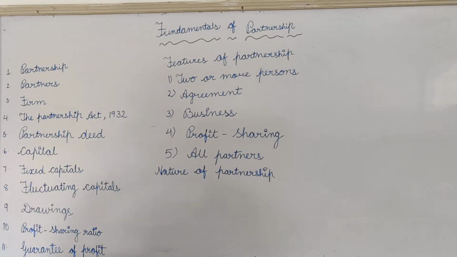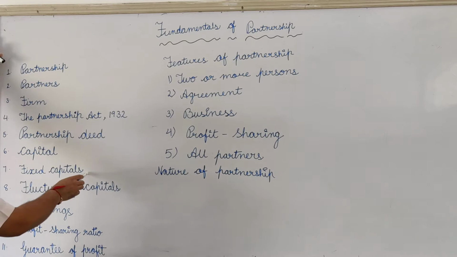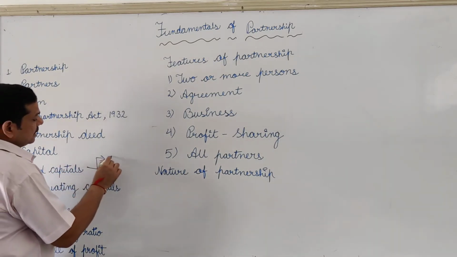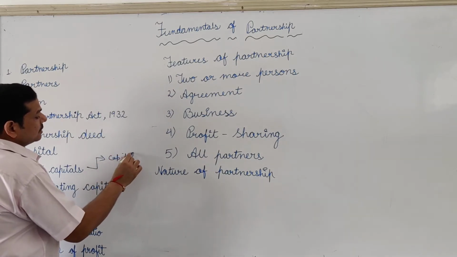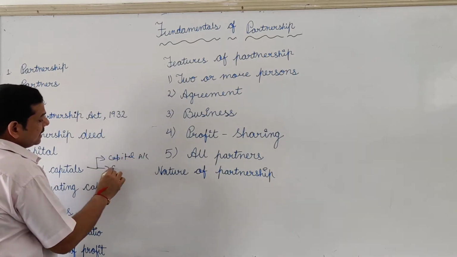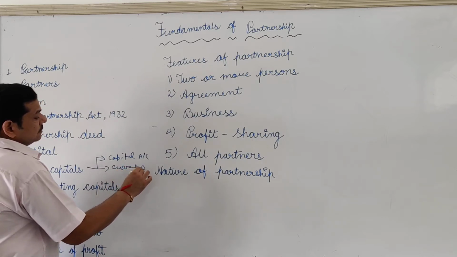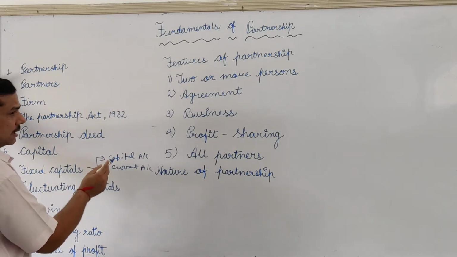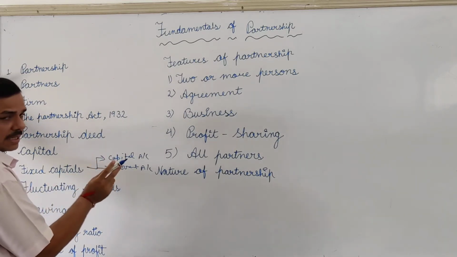Capital is the amount brought in by the partners to become a partner in a firm. Now there are 2 methods of maintaining the capital account. First is fixed capital. Under this we are going to prepare 2 accounts: first is the capital account and second is the current account. The capital account represents the introduction and withdrawal of the capital, and no other thing is possible. Rest all the transactions are possible in the current account.